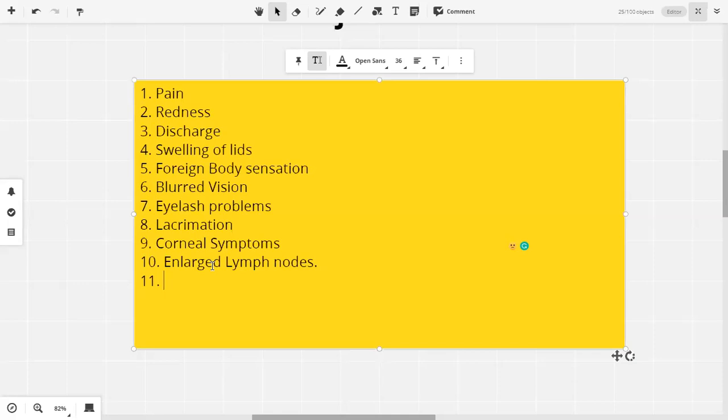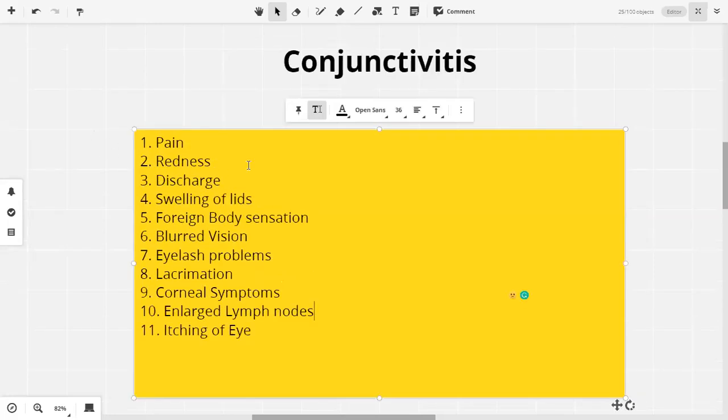Itching of eye. Now that I was looking for a long time. Itching of eye. मेरी आँखों में बहुत बार खुजली होती है. Correct. This is a very important symptom. Now, one by one, we will go over these again. Pain, redness, and discharge. These are very obvious.